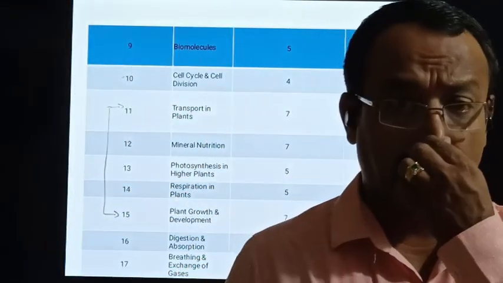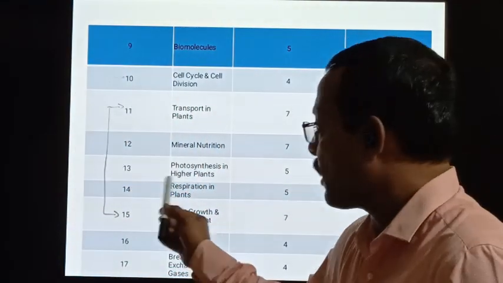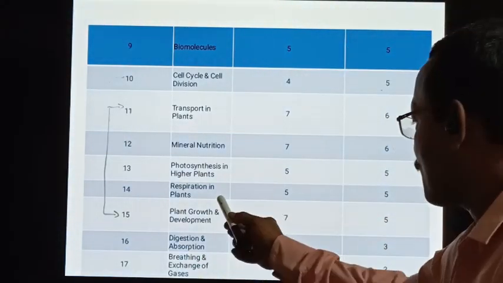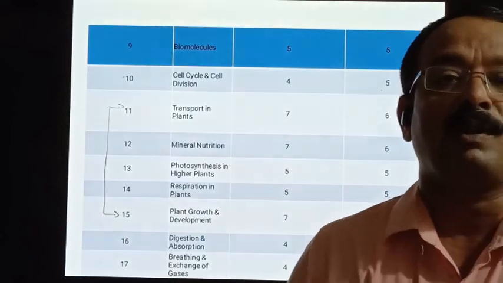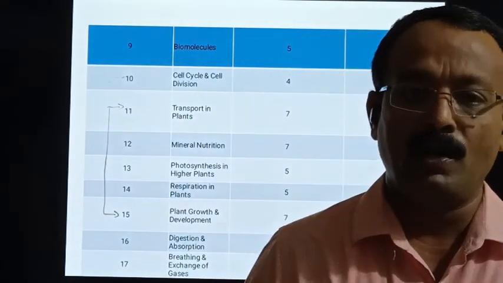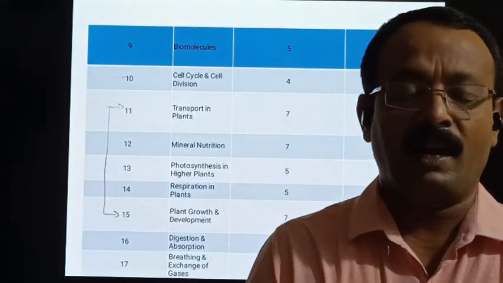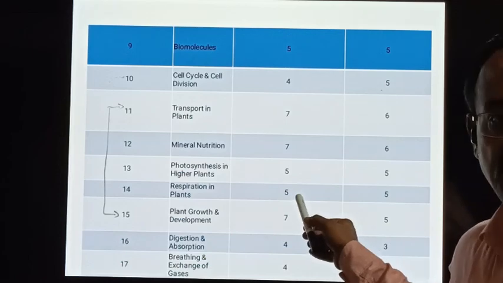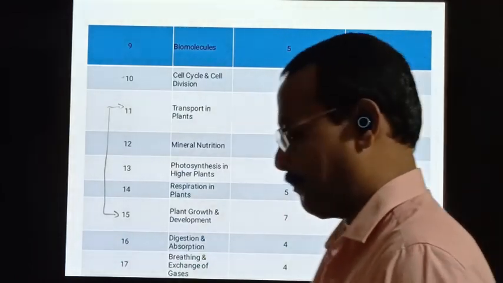The fourth chapter of Unit 4 is respiration in plants. In this chapter we understand various aspects, how the food gets broken down, carbohydrates move to the cell, how they get broken down to release energy, and how the plant utilizes that energy. So 5 hours is the teaching hours and the marks allotted is 5.